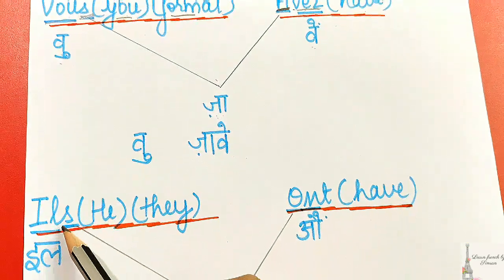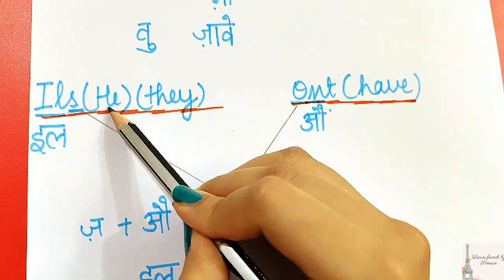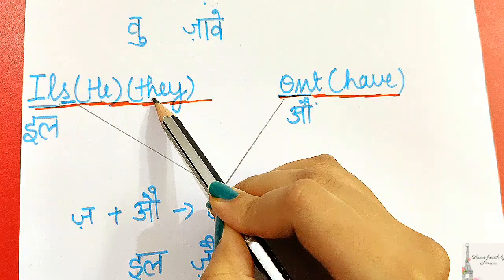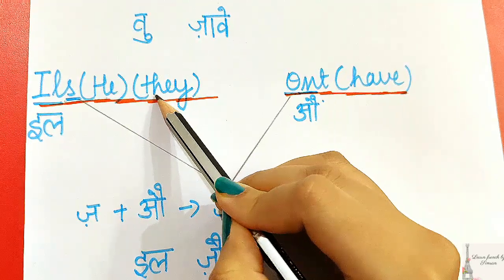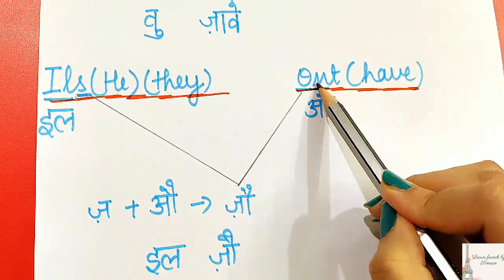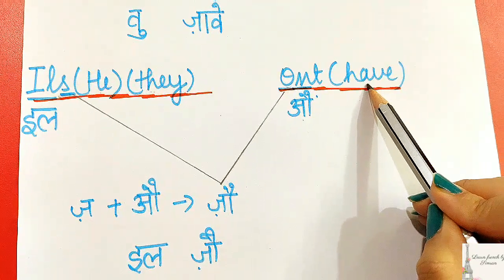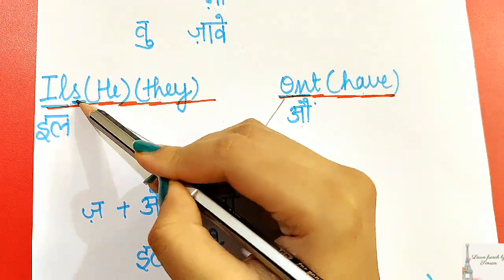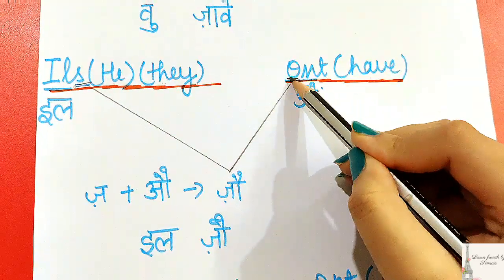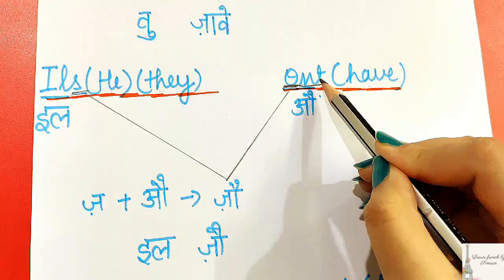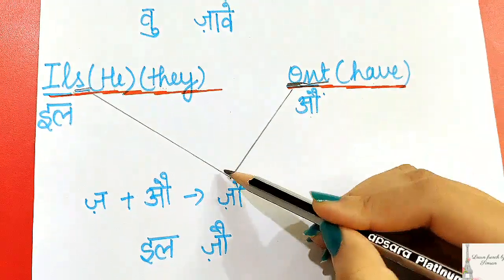Now our next subject is ils, and ils is used for male, as I have written here he, and I have written also they, which means it is used for a male group, right, for plural. And in our conjugation is ont, which means have. Now what we will do here, as you can see here, our last letter is S, and again there is a vowel in this word, it is starting from a vowel. So we will link these two words.